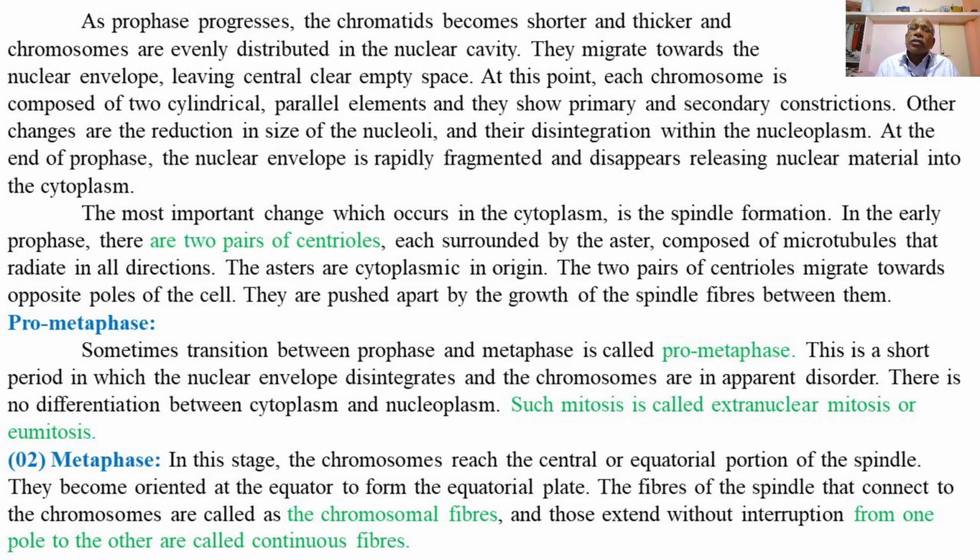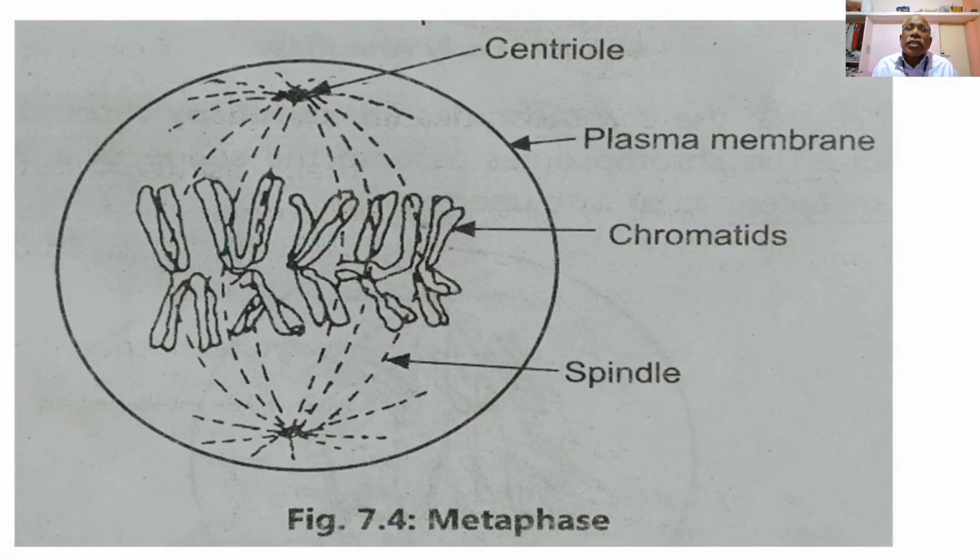So in metaphase, the chromosomes, which are very much condensed, thick and prominent, get arranged at the equatorial plane, where the chromosomes have two chromatids which are kept together or attached together by means of centromeres. So the spindle fibers extending from the centrioles get attached to the centromeres of the chromosomes. So this is the diagram